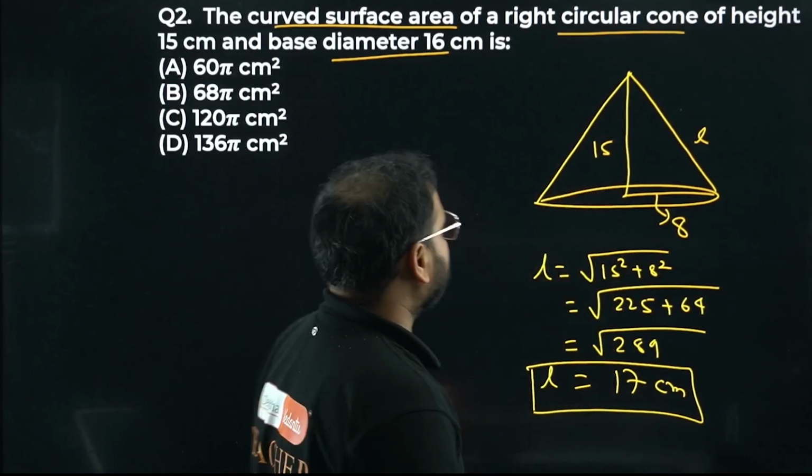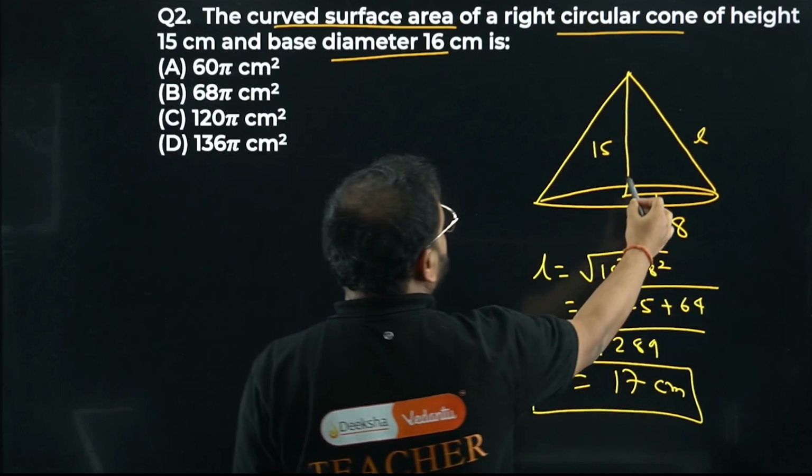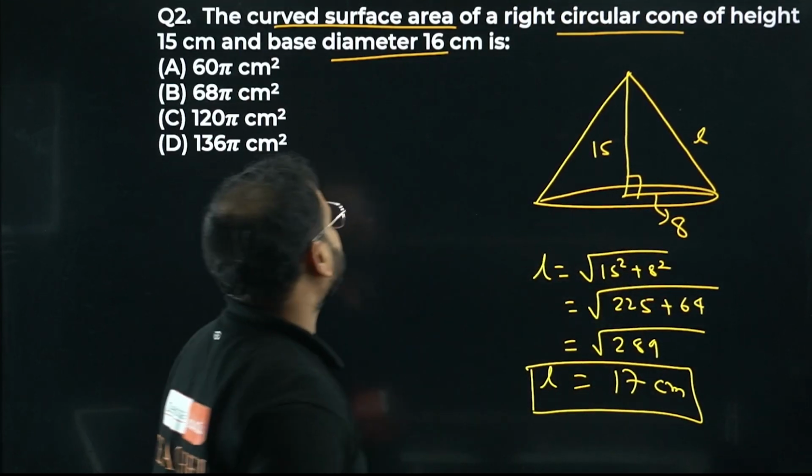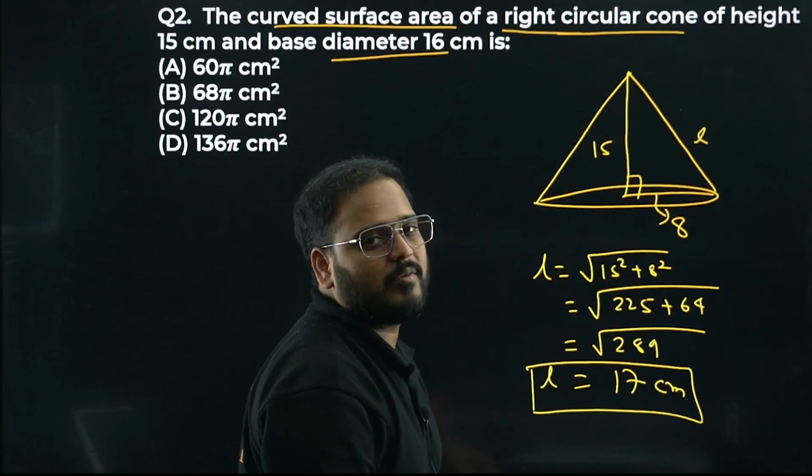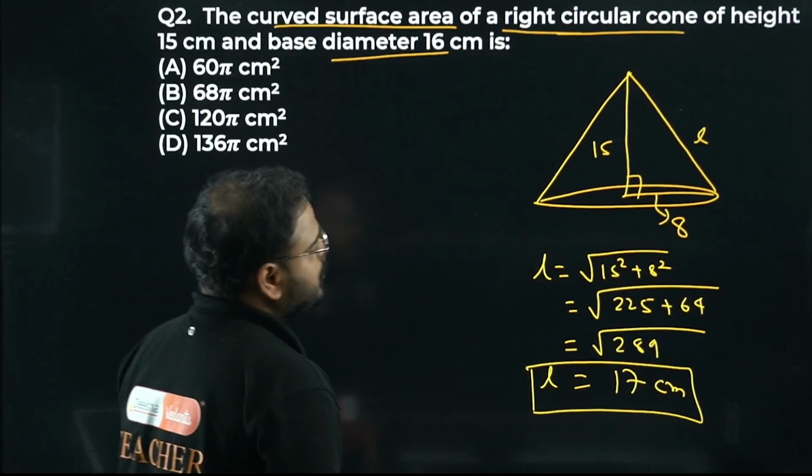17 centimeters. Great. Now once this is done, how come, sir? Because this is going to be a right angle triangle, no? It is always called a right circular cone. It means the height and the radius are always at 90 degrees. So L is coming like this.